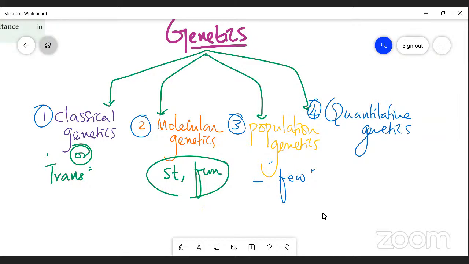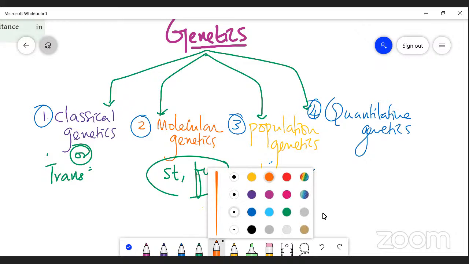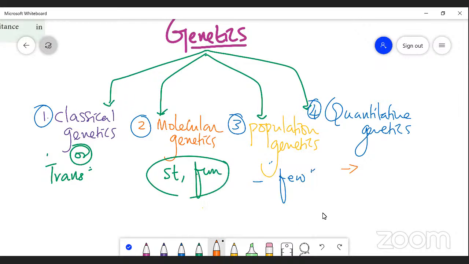And fourth one is quantitative genetics. Quantitative genetics is a branch of genetics that deals with groups of individuals where a character or trait is governed by many genes. That is the word to underline, students. Please remember, it is determined by many genes, right? They are the examples of quantitative genetics.